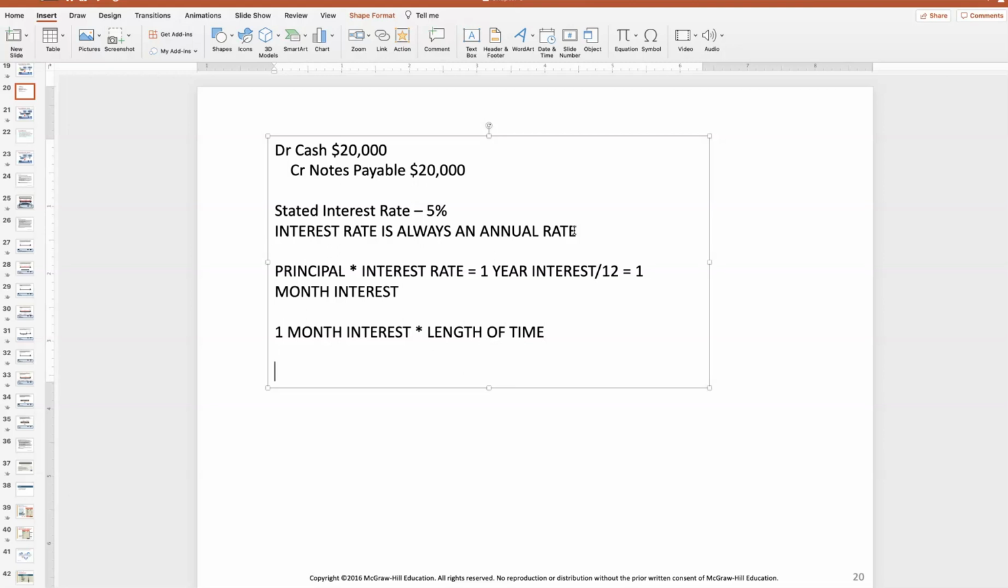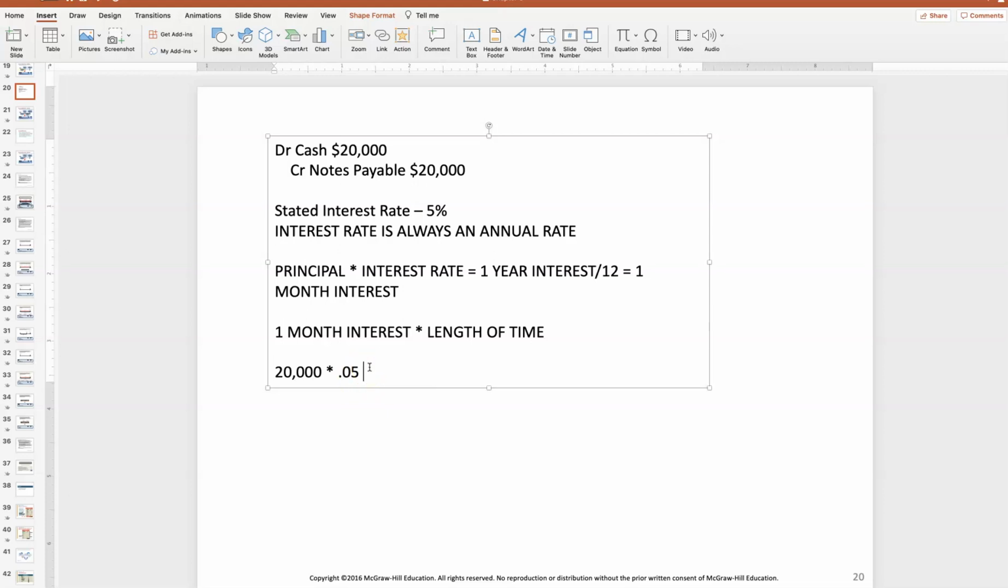So let's just say I borrowed $20,000 for 3 months at a 5% rate. Okay, first step, how much is that interest per year? So I'm going to take the $20,000, which is the principal, times 0.05, because that's our rate, right? So to turn it from 5% into something we can use in a mathematical equation, we put it as 0.05. So obviously if this were 10%, I'd have 0.10, right?